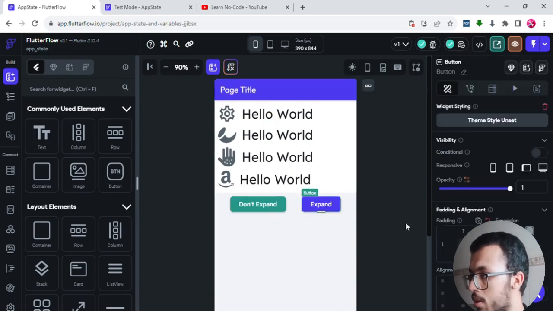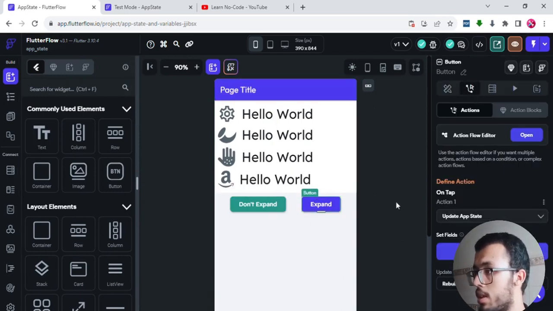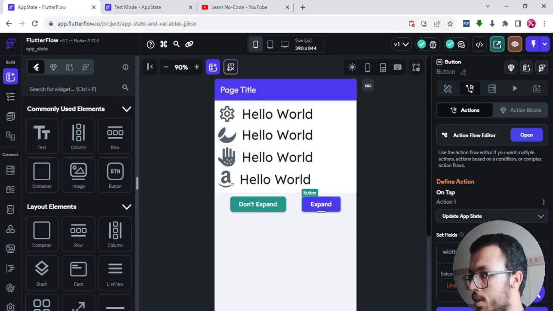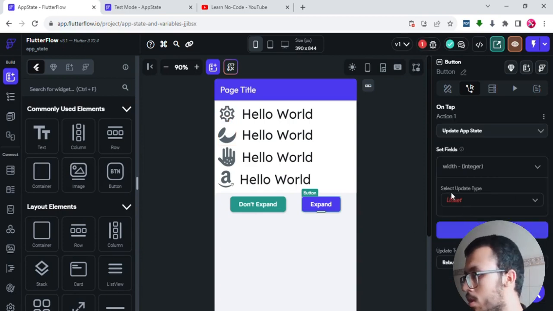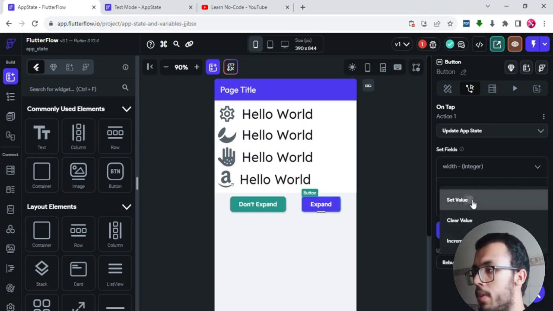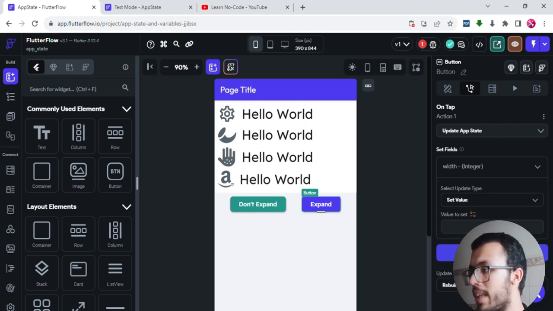What I want you to understand is that if you click on this button, I want to change the width of that container. So that's what we are going to do. We select the button, we select the app state, and it will ask you for a field. The only field we have is width, and it is an integer, which is a number, and you want to choose the update type. Do you want to clear the value, increment or decrement, or set the value? You will have to set the value, because I will give it a value that it will have to store inside this app state.